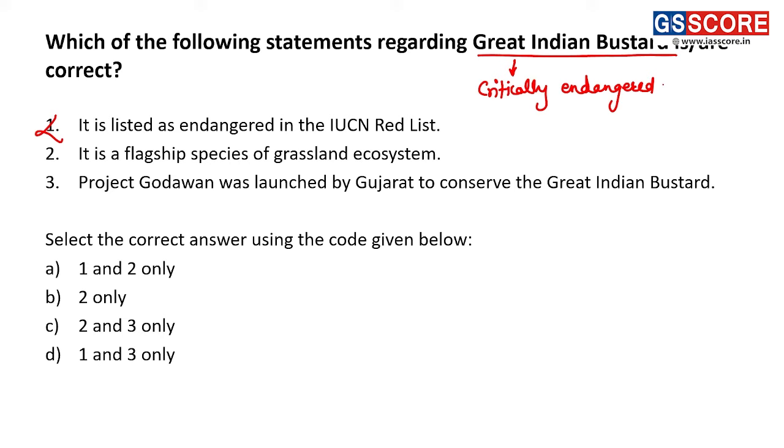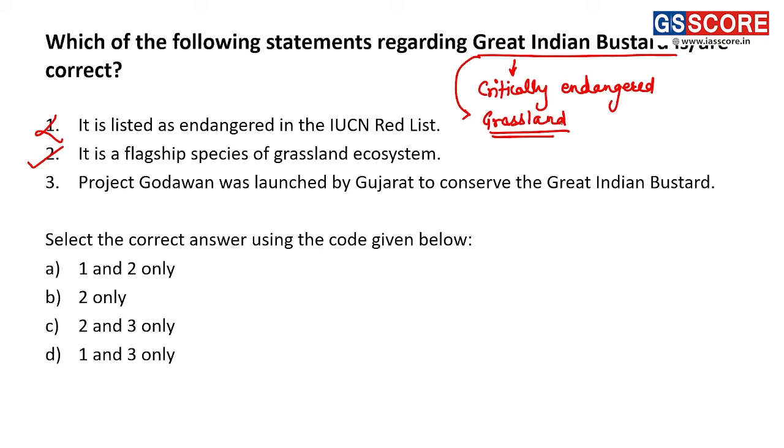Second, it is a flagship species of grassland ecosystem. Right. So this statement is a correct statement, as the habitat of Great Indian bustard is a grassland ecosystem. The Great Indian bustards are a flagship species. That means they are a key species which attracts attention for grassland ecosystem. Right. So second statement is a correct statement.